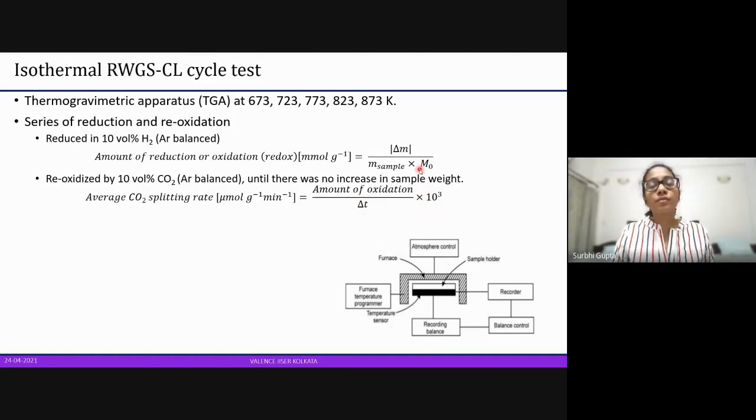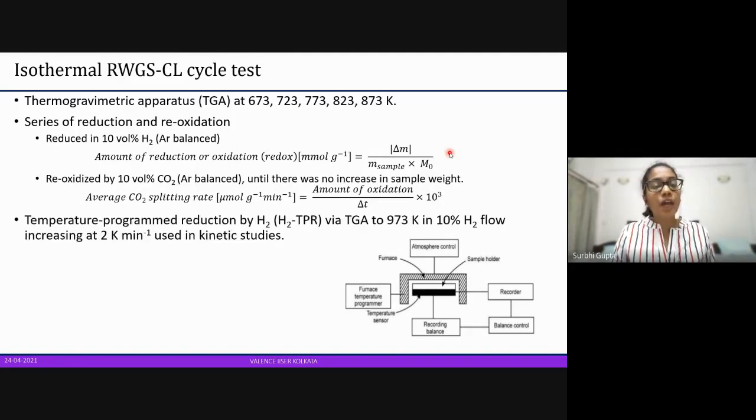So these are the two values that are going to help us understand why this copper indium oxide system is better than others. And finally, temperature program reduction was done. Temperature program reduction is just ensuring that the temperature is maintained in a certain way.